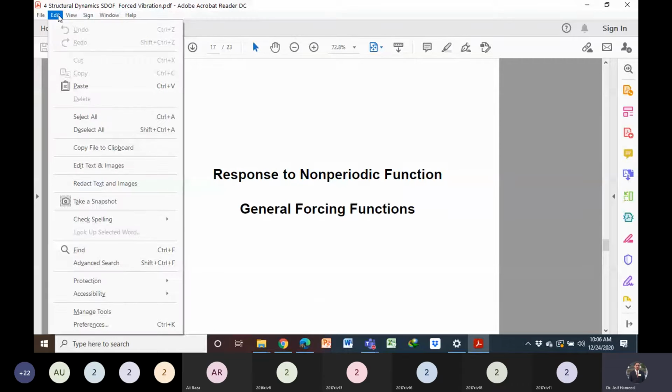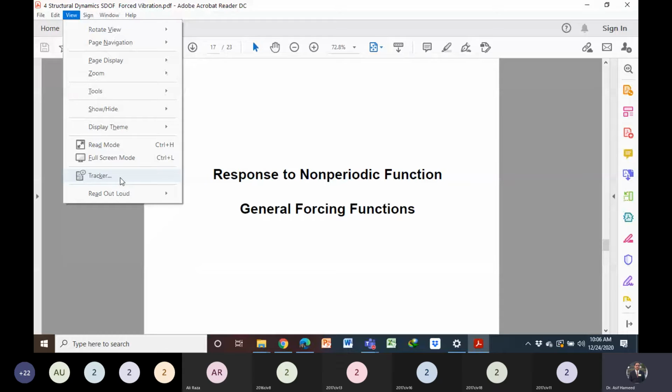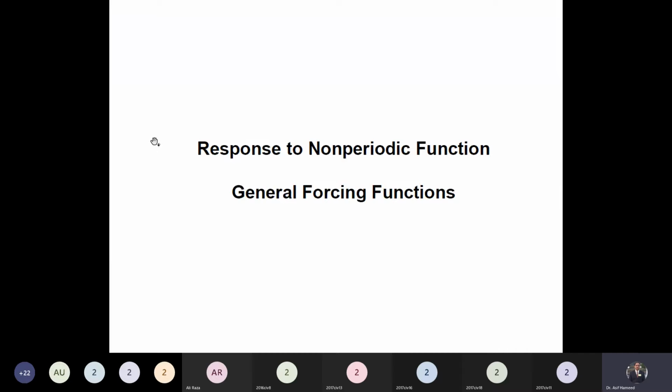So we have discussed the response of the single degree freedom system to the periodic loading, because harmonic loading is a periodic loading. Now we are going to discuss the response of the single degree freedom system to the non-periodic loading.